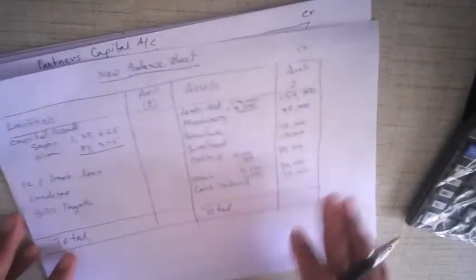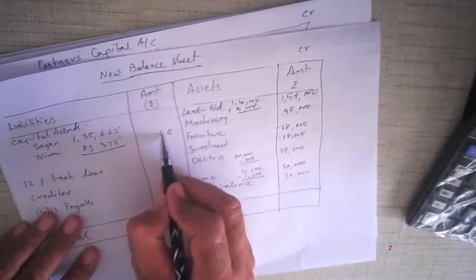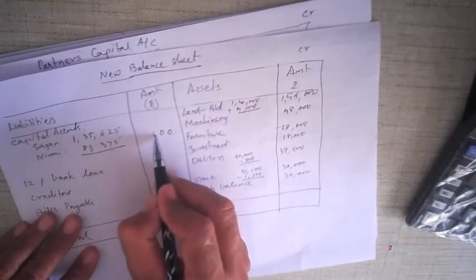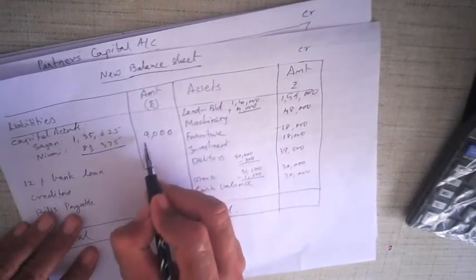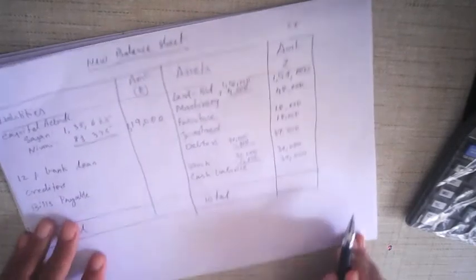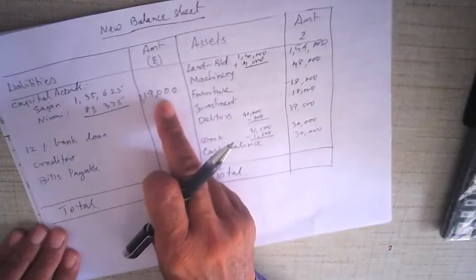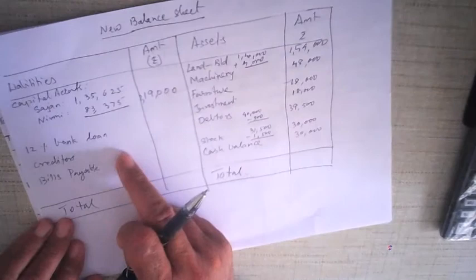So we can add it up here. This would be 2,19,000. Okay, so 2,19,000 is the combined capital after revaluation account and partner's capital account.